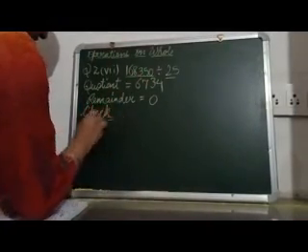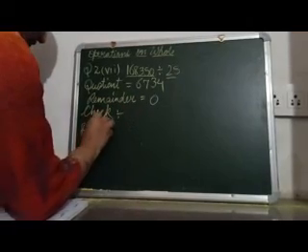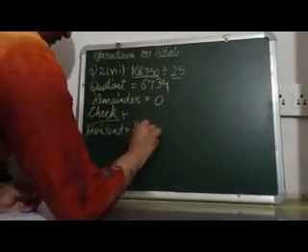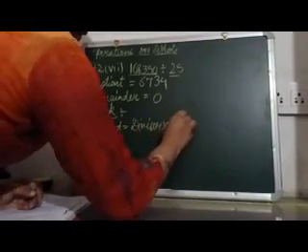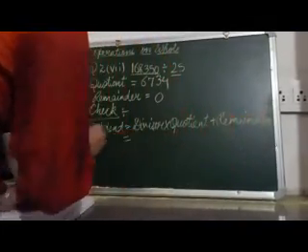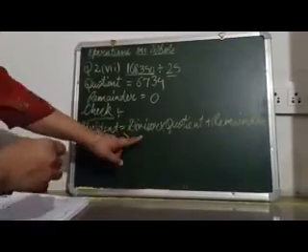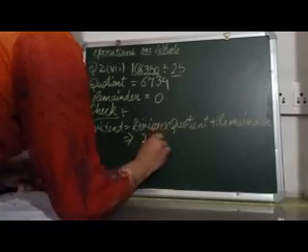So here I am going to check it. The formula is that dividend equals divisor into quotient plus remainder. So first of all we will write the divisor. So divisor here is 25 multiplied by quotient.